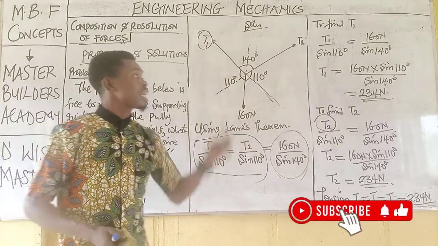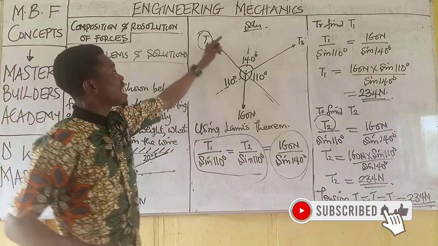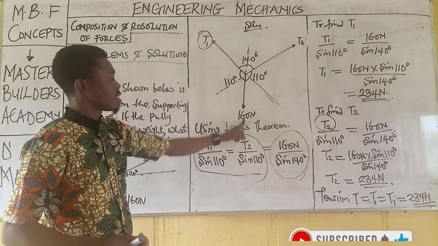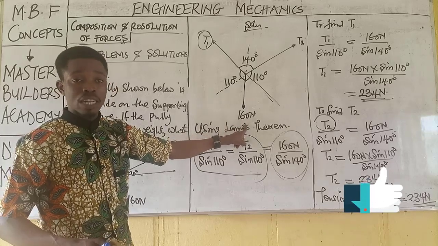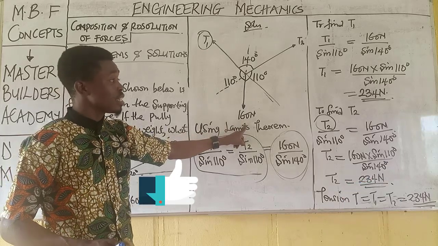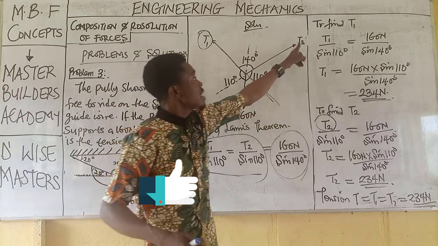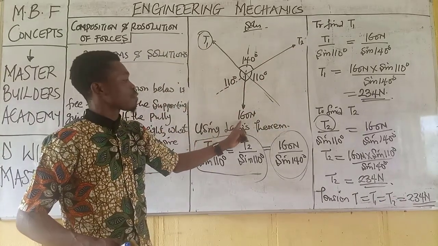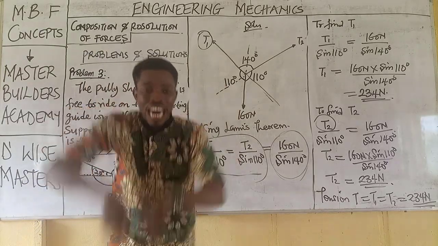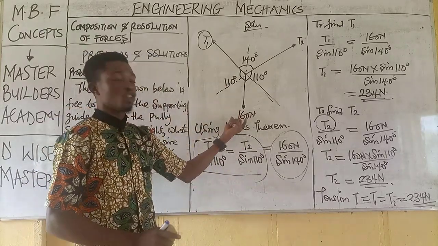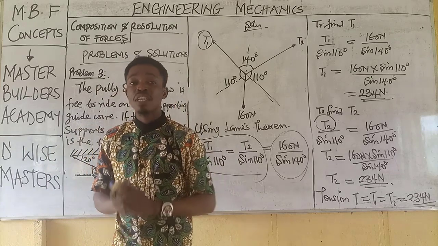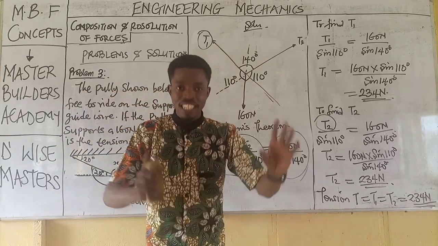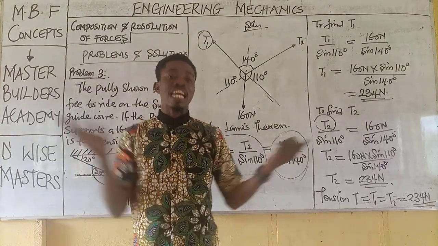You only have variable tension when one angle is less than the other or when one angle is greater than the other. Equally, when we come to this point, tension 1 makes an angle of 110 to this load of 160 Newton, and in the same way, tension 2 is equally making an angle 110 with this one. As long as they are making equal angles with the load, definitely they will have equal magnitude. They will have equal strength.